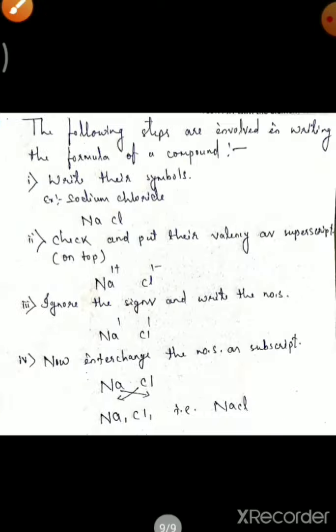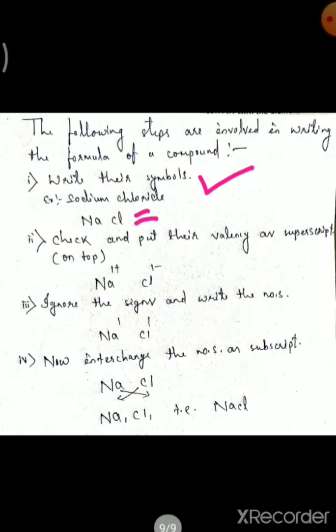Then these are the steps involved in writing the formula of a compound. The first step is to write their symbols. Here I have taken the example of sodium chloride, and below it is written the symbol of both elements, that is Na for sodium and Cl for chlorine.